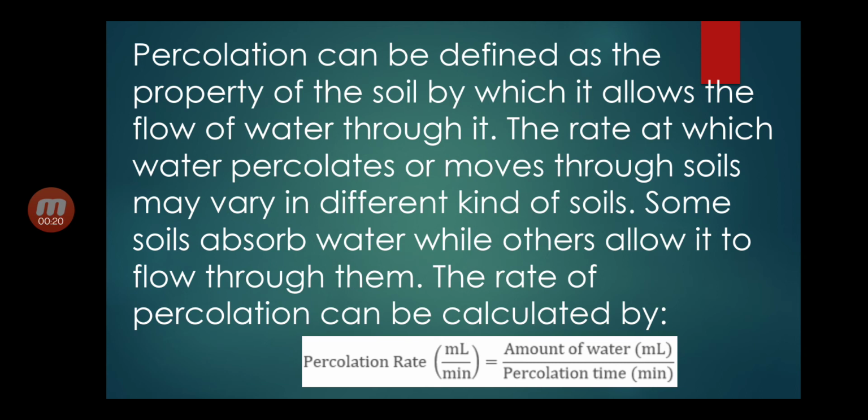Percolation can be defined as the property of the soil by which it allows the flow of water through it. The rate at which water percolates or moves through soils may vary in different kinds of soils. Some soils absorb water while others allow it to flow through them. The rate of percolation can be calculated as: percolation rate is equal to amount of water upon percolation time.